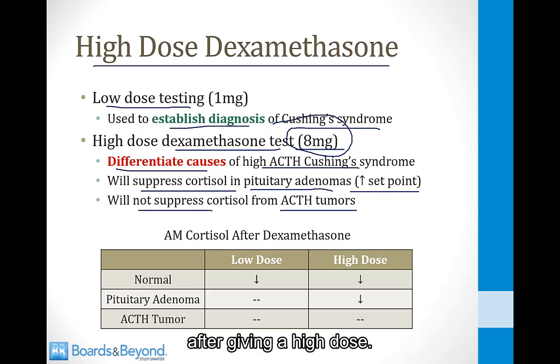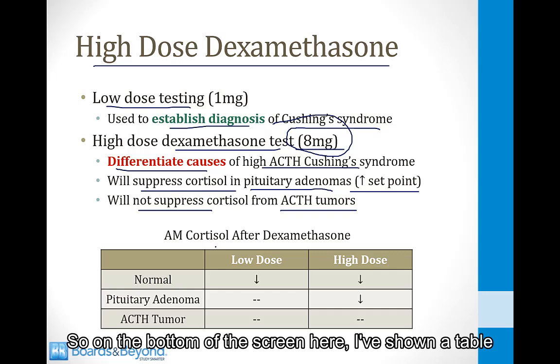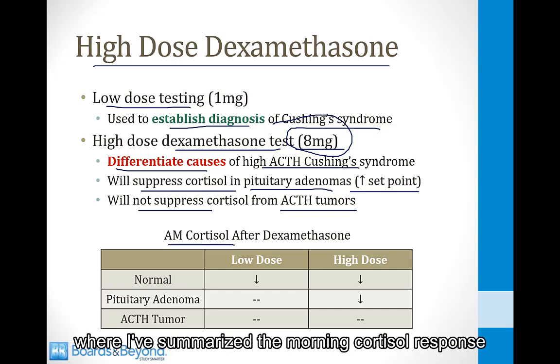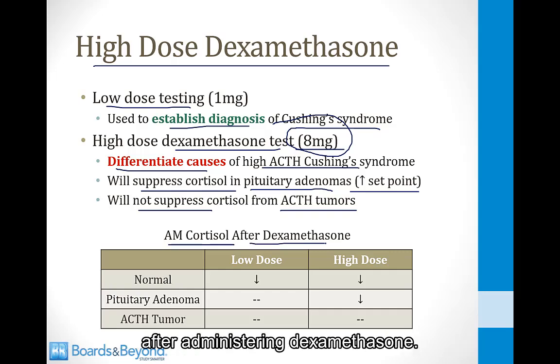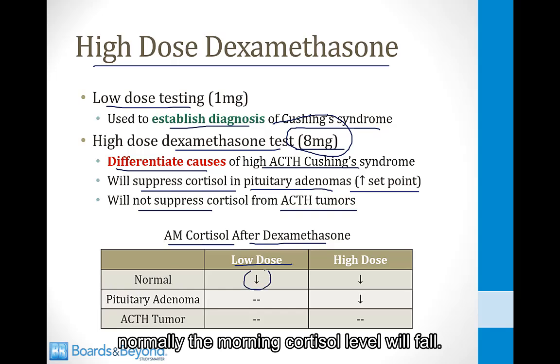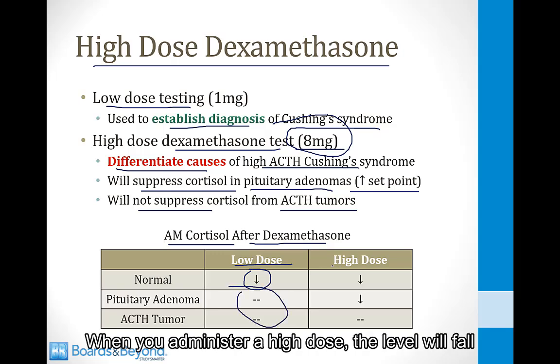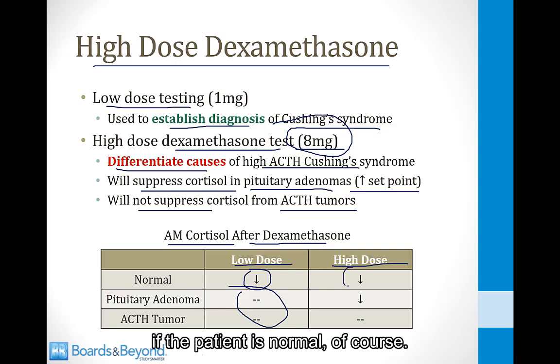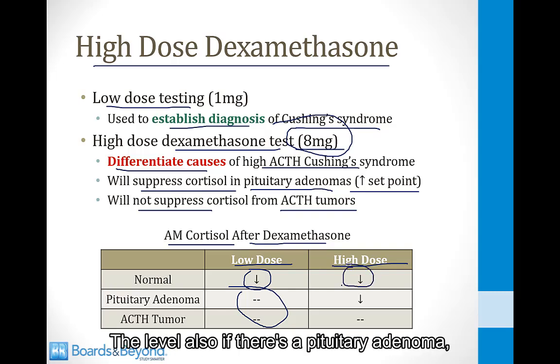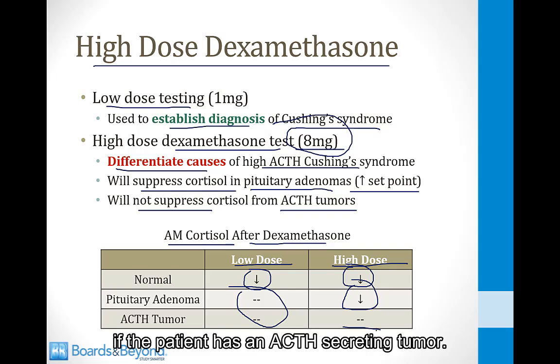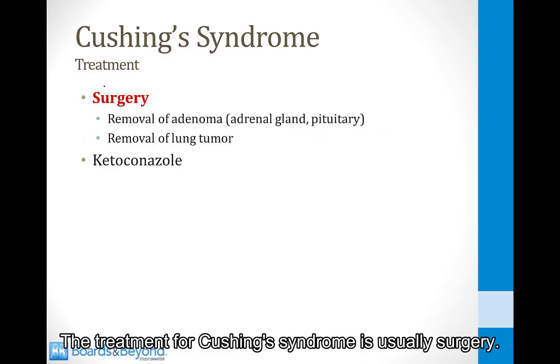and therefore you will not see the cortisol ever decline after giving a high dose. So on the bottom of the screen here, I've shown a table where I've summarized the morning cortisol response after administering dexamethasone. When you give the low dose, normally the morning cortisol level will fall. If the patient has a pituitary adenoma or an ACTH-secreting tumor, the level will not fall. When you administer a high dose, the level will fall if the patient is normal, of course. The level will also fall if there's a pituitary adenoma, but cortisol production will not decrease if the patient has an ACTH-secreting tumor.